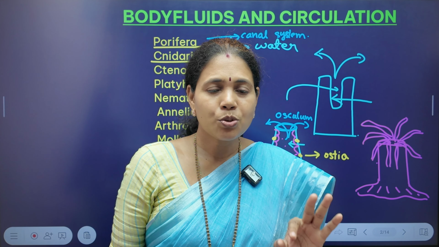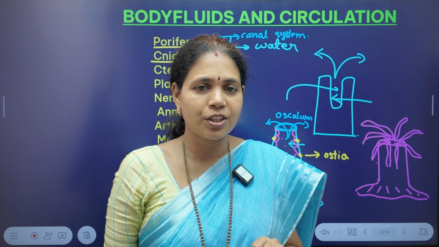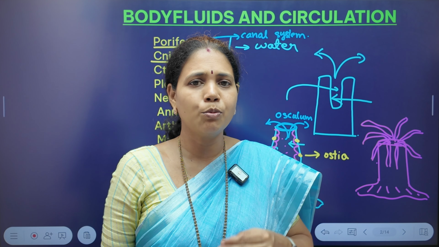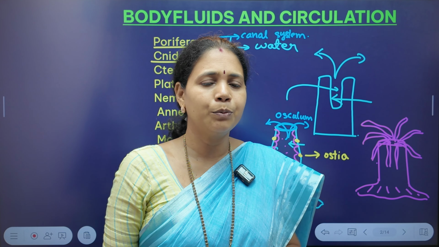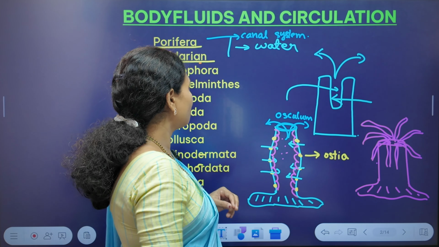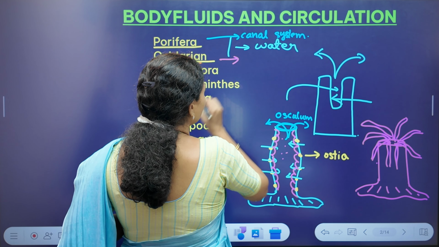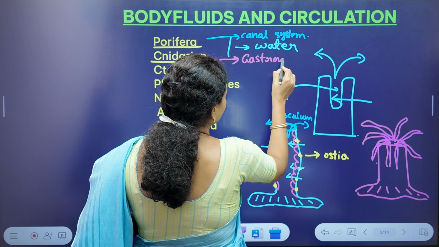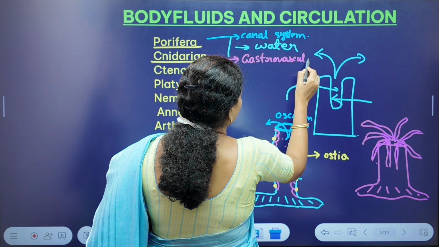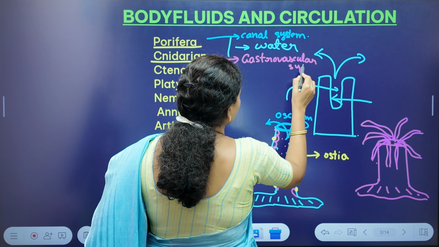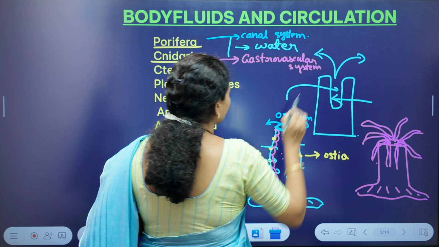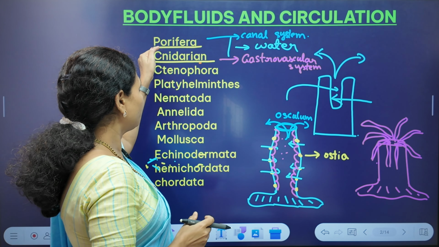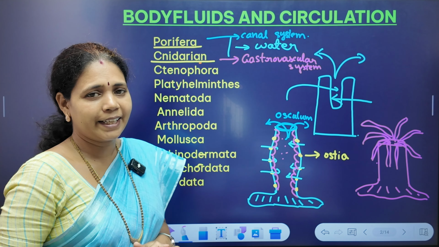In medusoid stages like jellyfishes, they have specific channels through which water moves into their body and then leaves the body, and such a system present in the cnidarians is called the gastrovascular system. So in this way, through the water, the transportation of materials is achieved by both porifera and cnidarians.